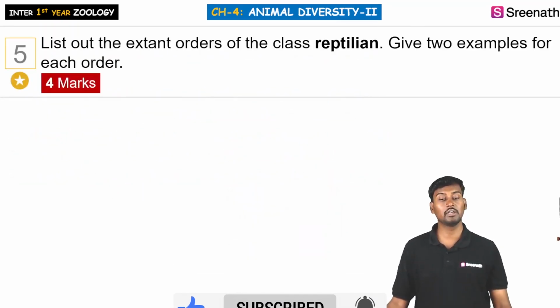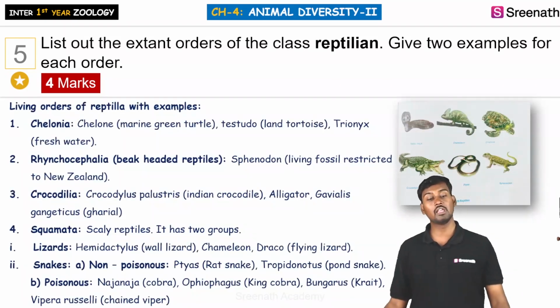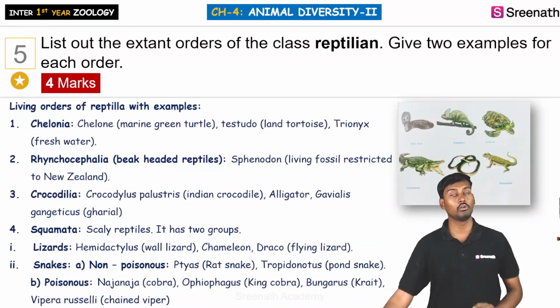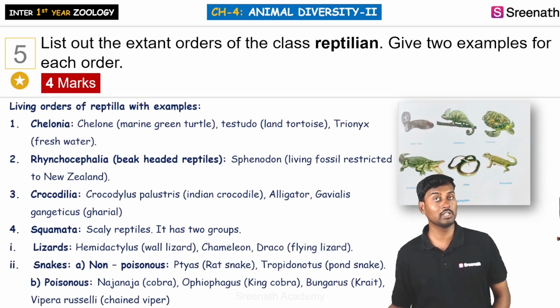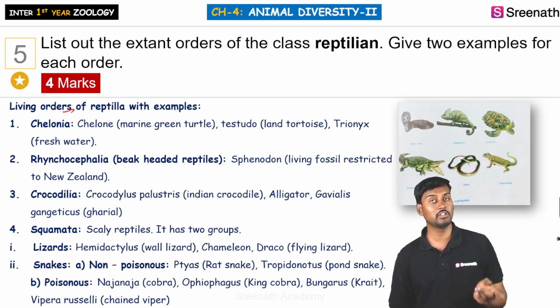So you can list out various orders of the class Reptilia and give two examples for each of the orders. So write down all the orders below the class Reptilia. So here we can see, under the living orders of Reptilia, the different orders. So it's the class Reptilia which is divided into 4 different orders.